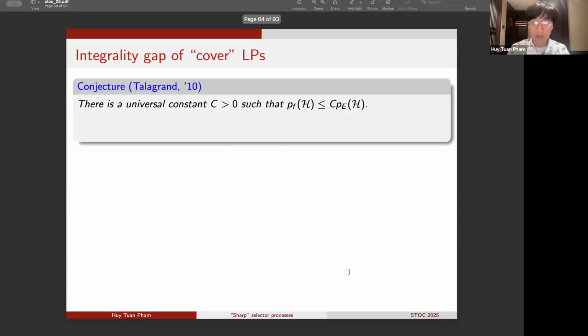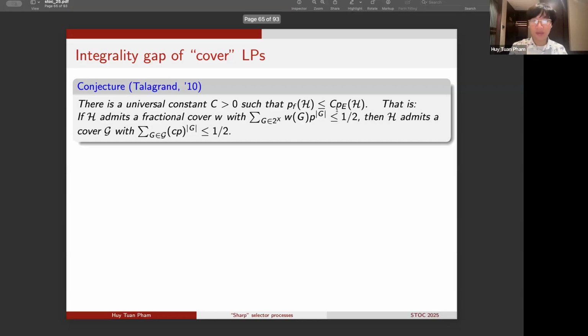Now here comes another bold and very interesting conjecture of Talagrand. He conjectures that at this level of generality, in fact, there is always at most only a constant factor gap between the fractional expectation threshold p_F and the expectation threshold p_E. So of course, this can be equivalently stated as follows.